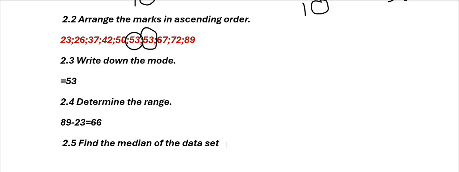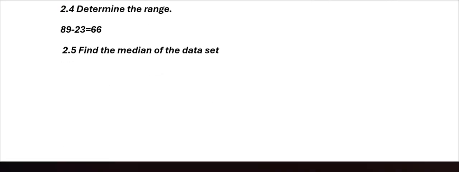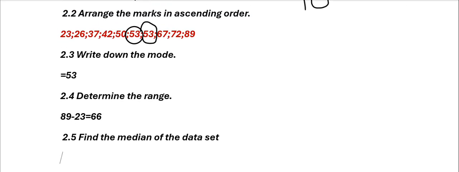Then the last question, they say we must find the median of the data set. The middle number, good people. How do we find the median of the data set? By counting.